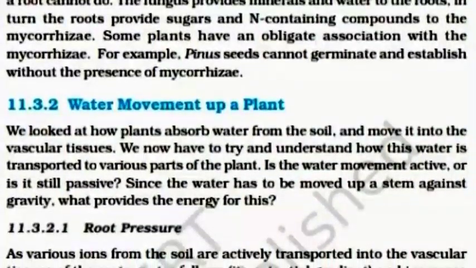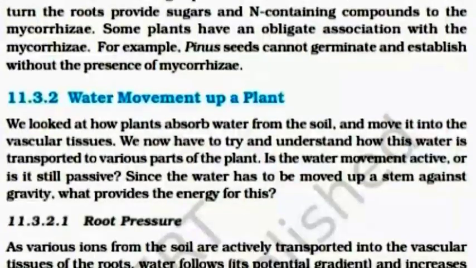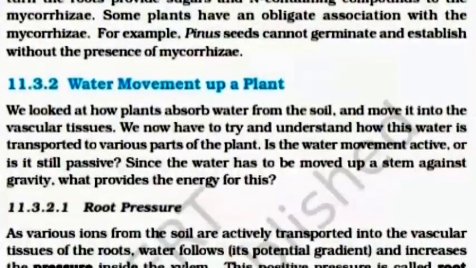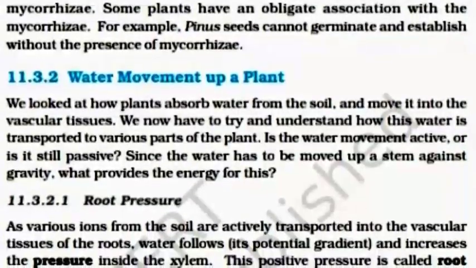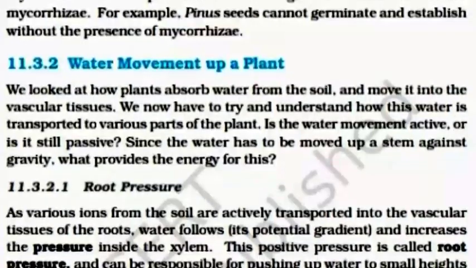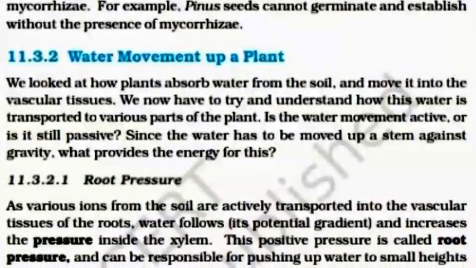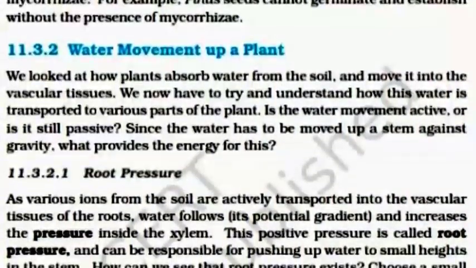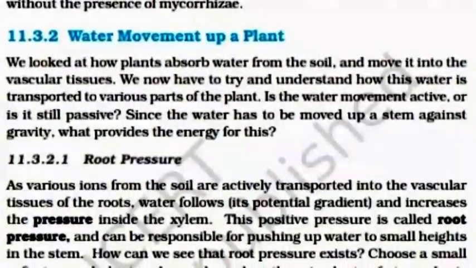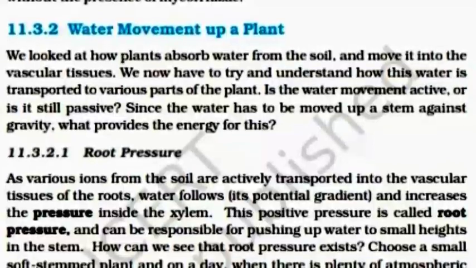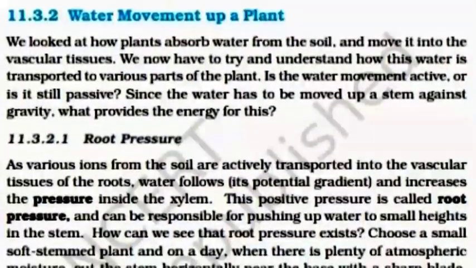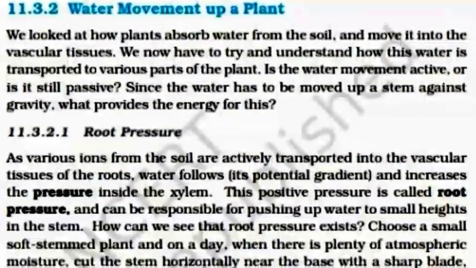Water movement in a plant. We looked at how plants absorb water from the soil and move it into vascular tissue. We have to try and understand how this water is transported to various parts of the plant. Is the water movement active or is it passive? Since the water has to be moved upstream, against gravity, what provides the energy for this?